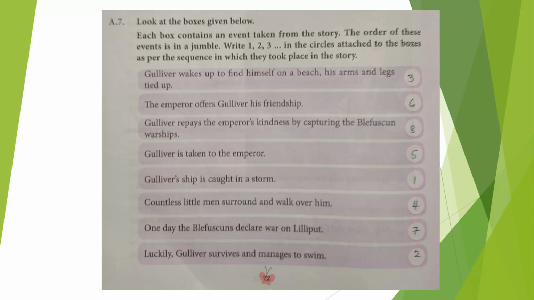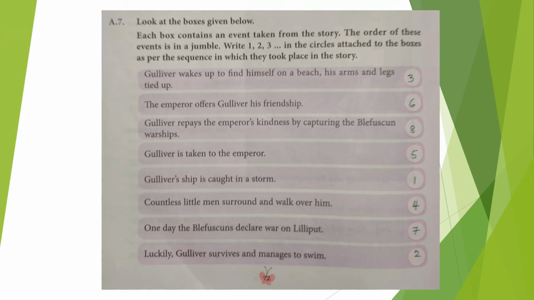So first one, Gulliver's ship is caught in a storm. Second one, luckily Gulliver survives and manages to swim. Third one, Gulliver wakes up to find himself on a beach, his arms and legs tied up. Countless little men surround and walk over him.